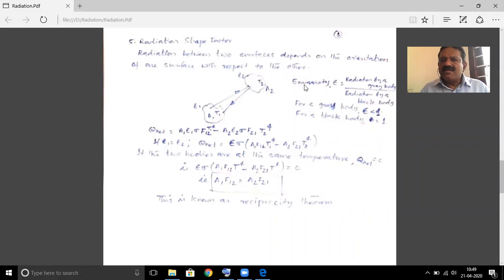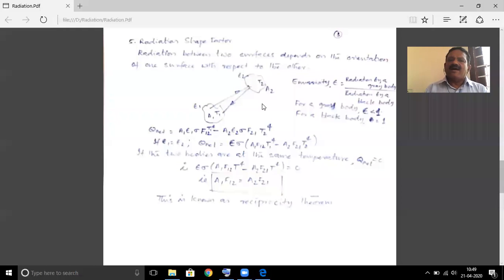Similarly, all the radiation emitted by the second surface does not reach the first one. Only a fraction of the radiation emitted by the first is reaching the second, and only a fraction of the radiation emitted by the second is reaching the first. This fraction is called the radiation shape factor, denoted by F12.